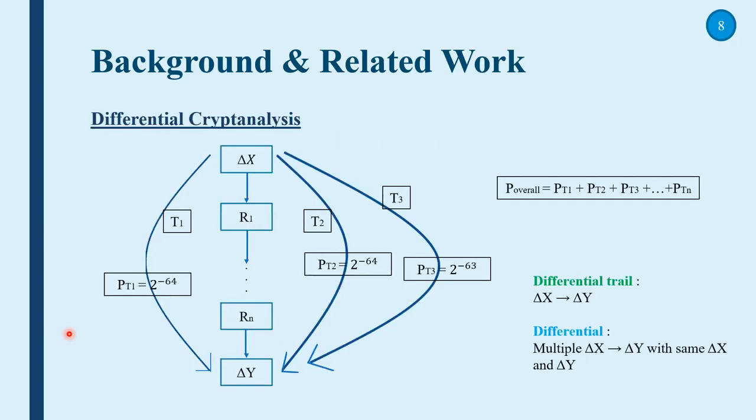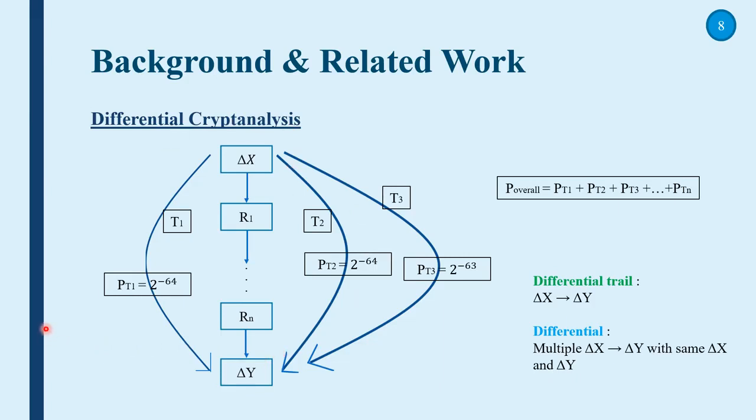The next section discusses differential cryptanalysis. As stated in the introduction, differential cryptanalysis seeks to discover the differential trail to be used for attacks. A differential trail is the path from one input difference to one output difference, while a differential is multiple differential trails that begin from the same input difference and end at the same output difference.